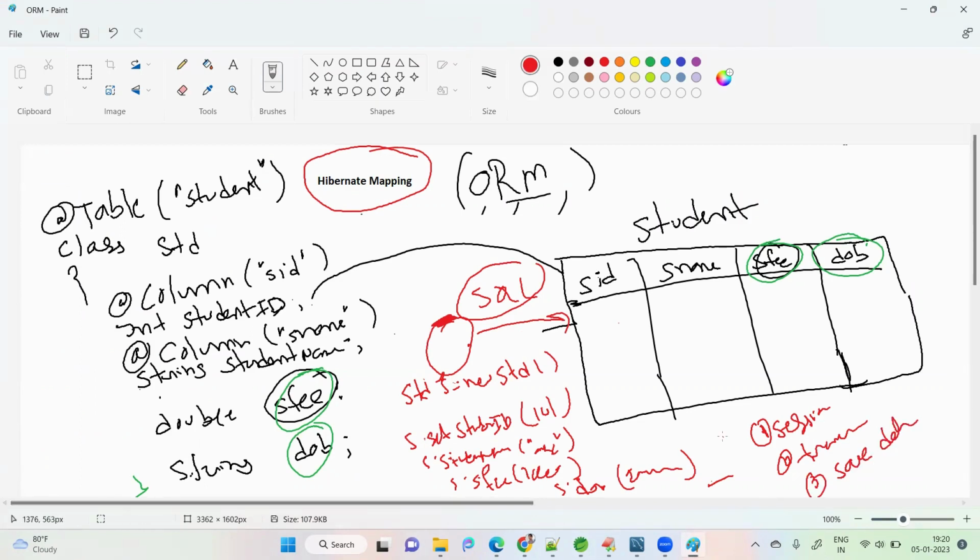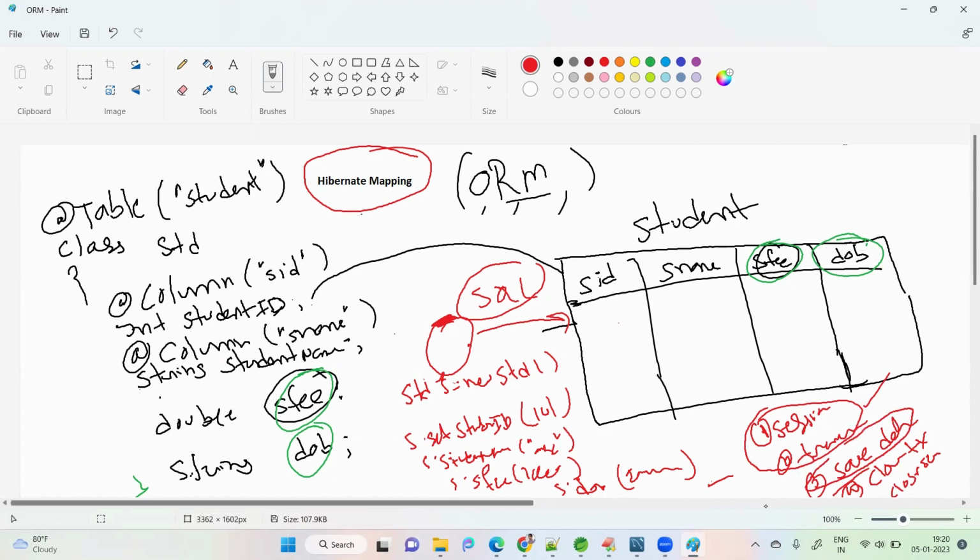Save data means just provide the object, and it will save automatically. Fourth, close the transaction and close the session. The last two are only close transaction and close session. The first two are open session and open transaction. These are simple.